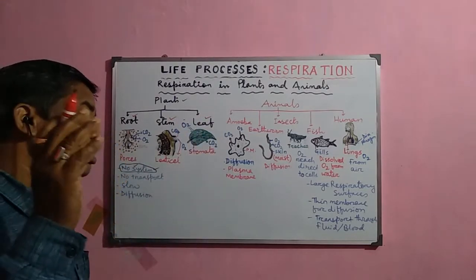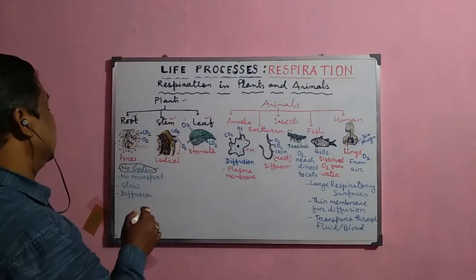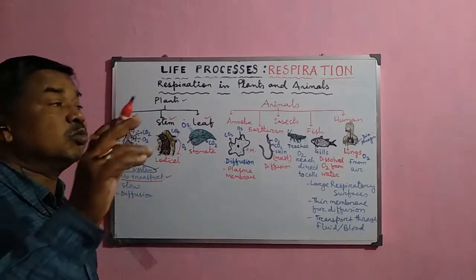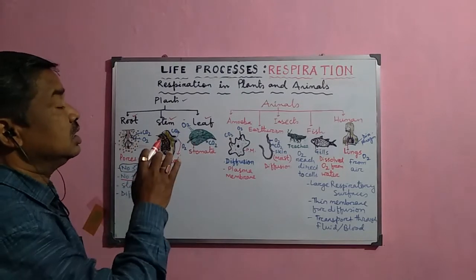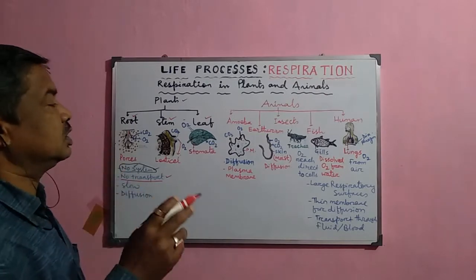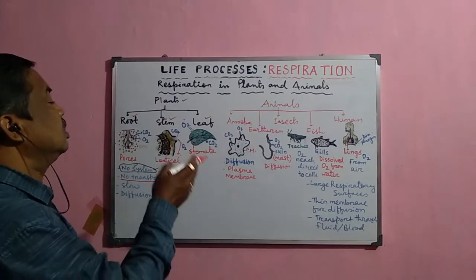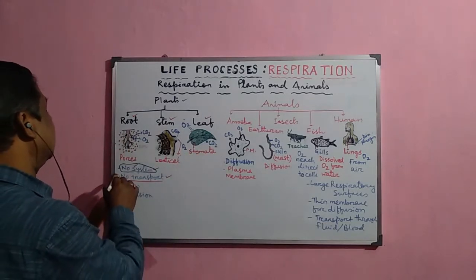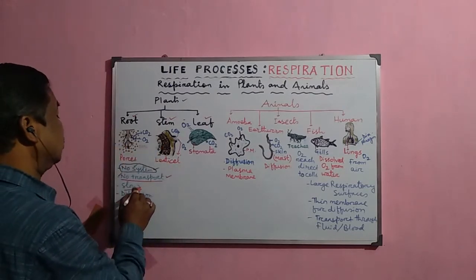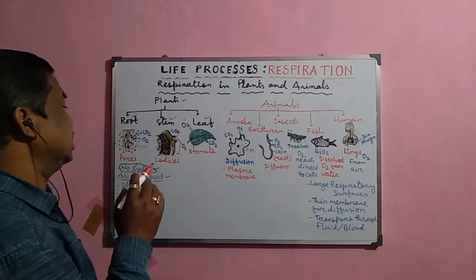Everywhere the respiration occurs. The oxygen enters the plant through the stem, root and leaf. Now, there is no transport of these gases from one part to another with any transport system. In animals, there is blood, and blood transports the oxygen from one part to another, and the carbon dioxide is also carried from the different cells to the outside. That is why this process is normally slower in plants in comparison to animals.